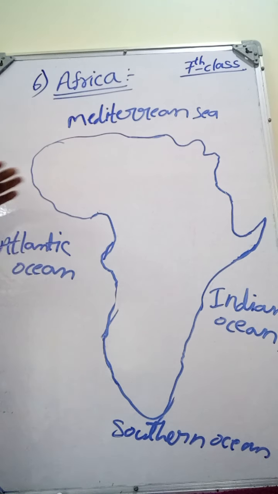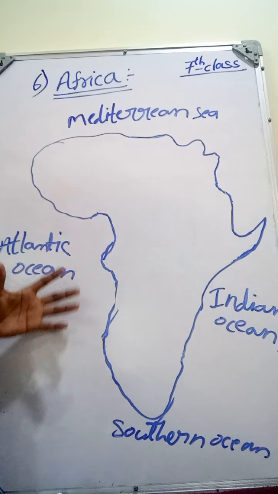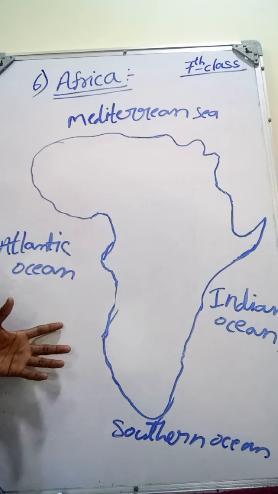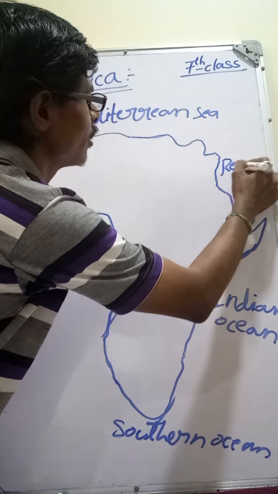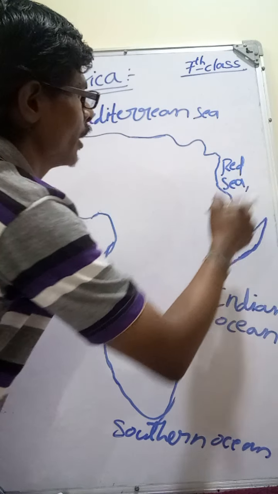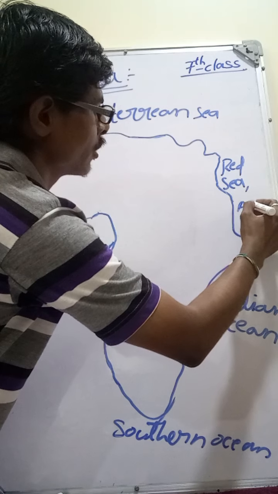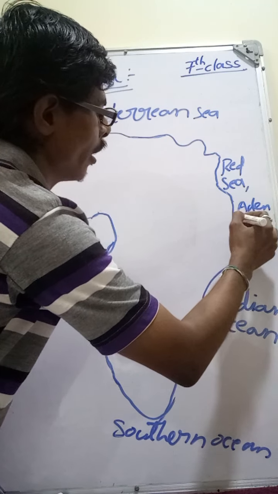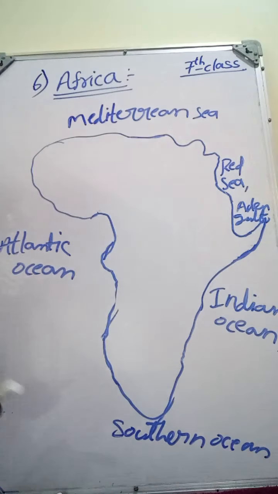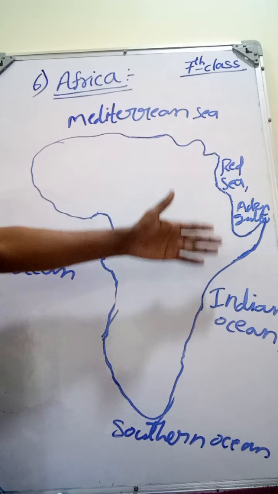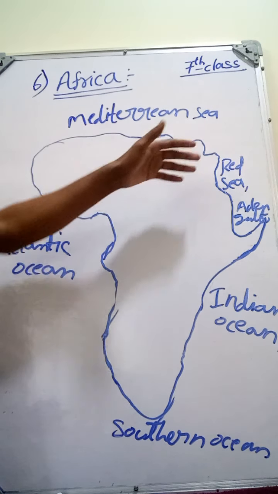These are the physical boundaries of the African continent. And mostly here, see here, the Red Sea is there, and the Gulf of Aden. See here, the Red Sea, Gulf of Aden and Indian Ocean, these three are separating the African continent from Asia.